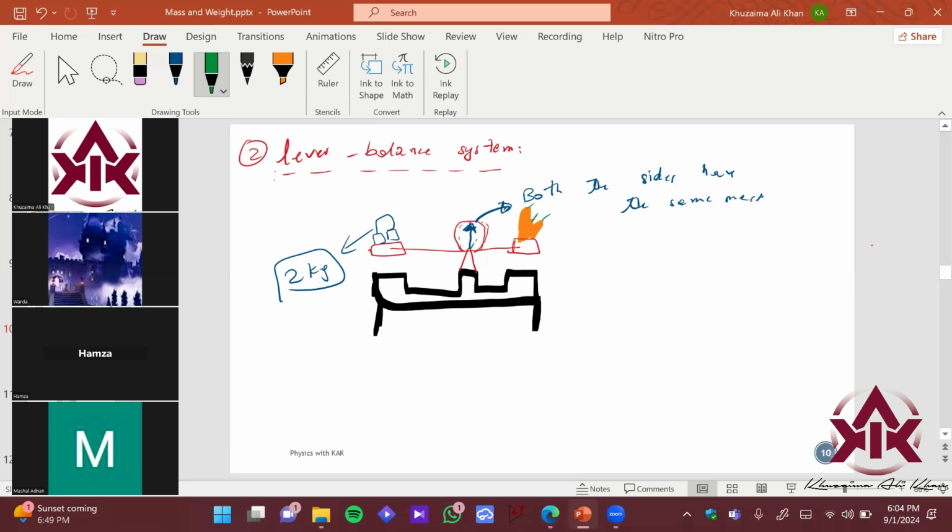If it is at the right side, it means the right side is overweight. If it is at the left side, it means you need to increase the weight at the right hand side. Left side overweight means the left side is heavy, and this corresponds to the right side is heavy. So it's just a mechanical system to measure the mass.